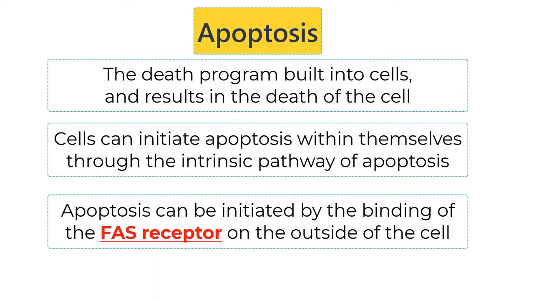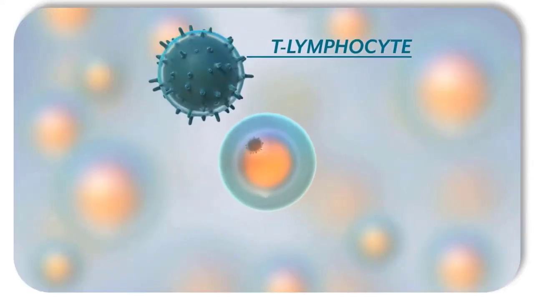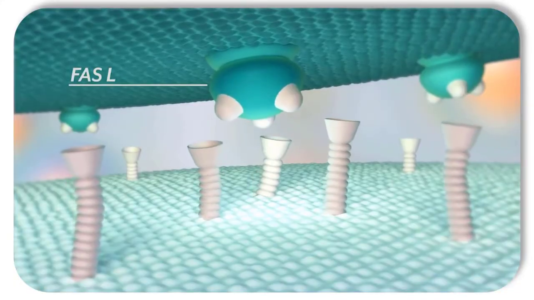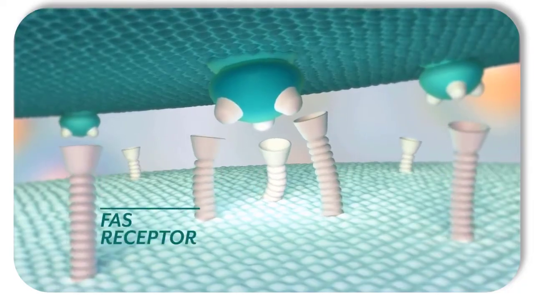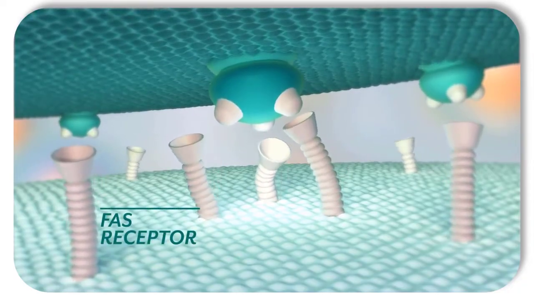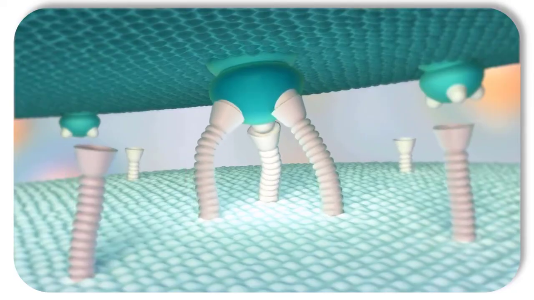This is the extrinsic pathway of apoptosis. T cells present the FAS ligand which can bind the FAS receptor on cancer cells. Thus, cytotoxic T cells can induce apoptosis in cancer cells by binding their FAS ligands to the FAS receptors on cancer cells, which kills the cancer cells.